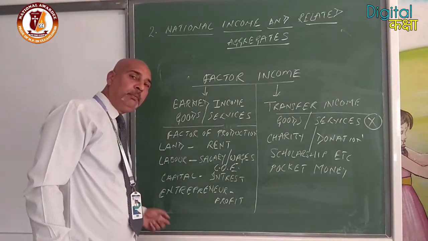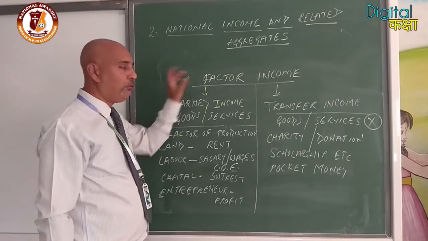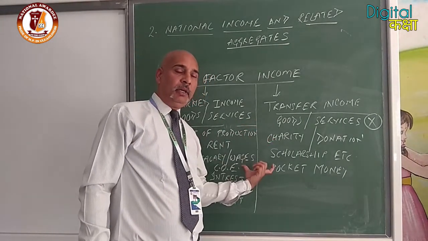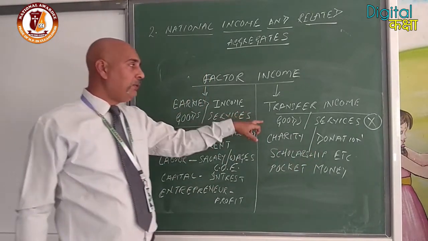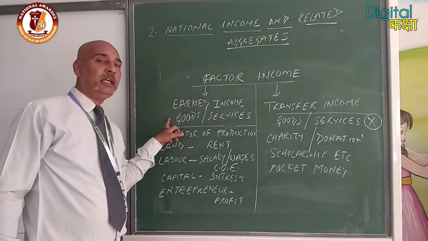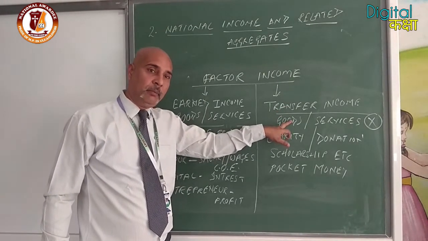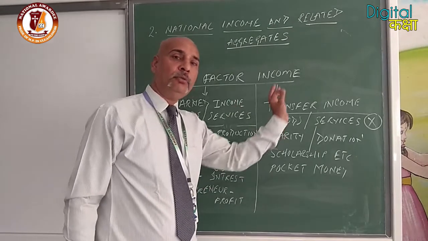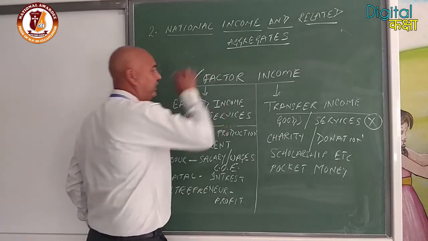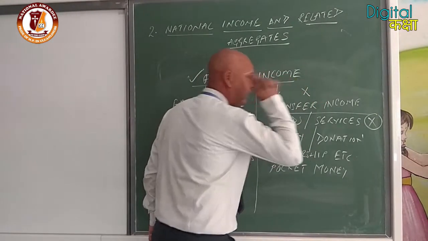So all these things will be added when we estimate the national income. We have to take only factor income. We don't have to take transfer income. Clear? How can we differentiate between transfer income and factor income? If it is earned, if there is production of goods and services, that means it is factor income. If there is no flow or no production of goods and services, that means it's transfer income. It is only transferred from one person to another. So while calculating the national income, we have to take only factor income. Clear? We don't have to take transfer income.